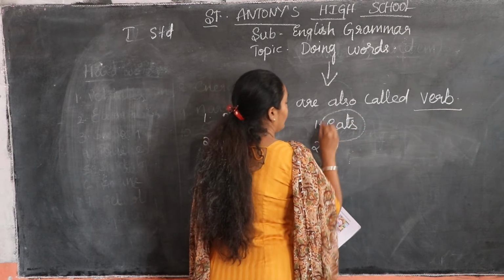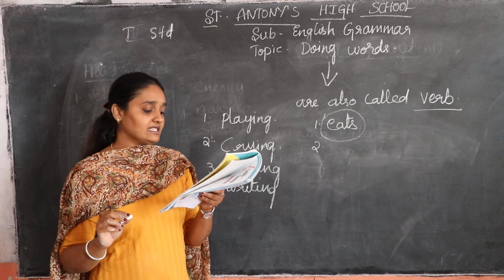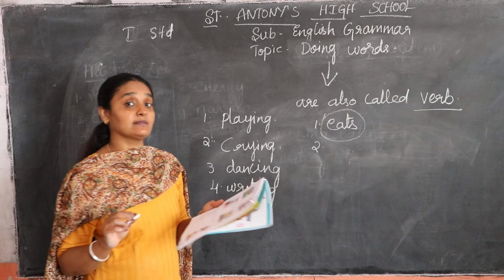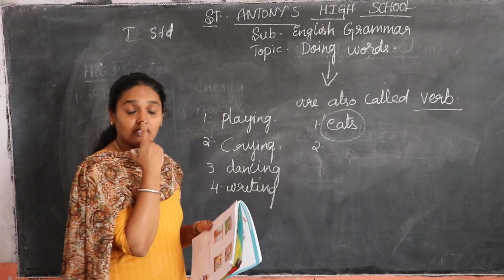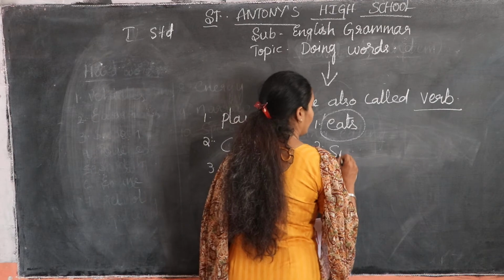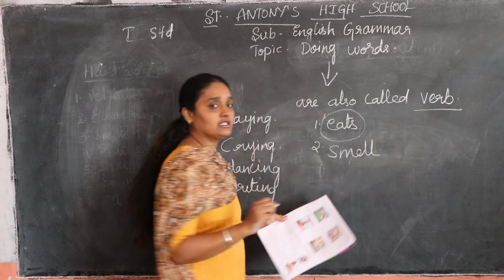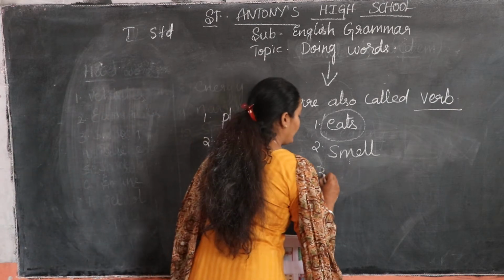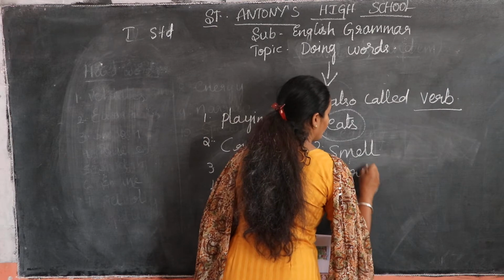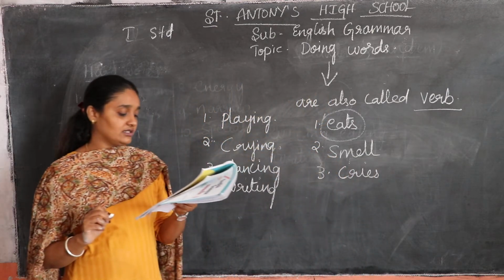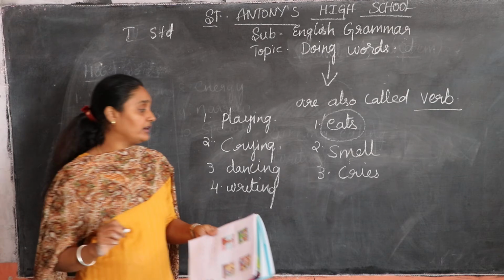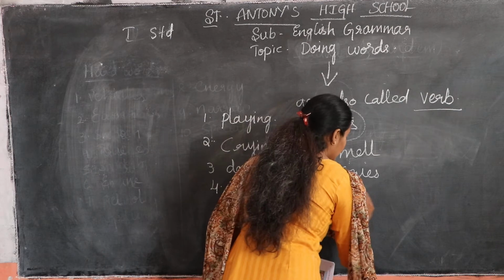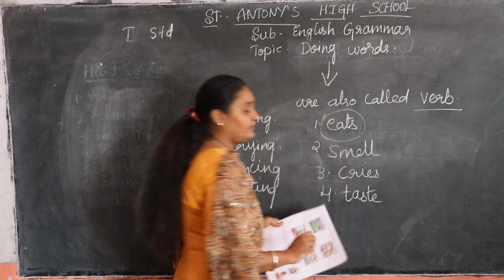Second one you have to circle: we smell with our nose. What are we doing? We are smelling. You can smell with the nose. So the action used here is smell. The baby cries. Third one: what is the action done by the baby? It is crying, so it is cries. Next, we taste with our tongue. What is the activity, what is the action going on? Tasting. Taste, T-A-S-T-E.